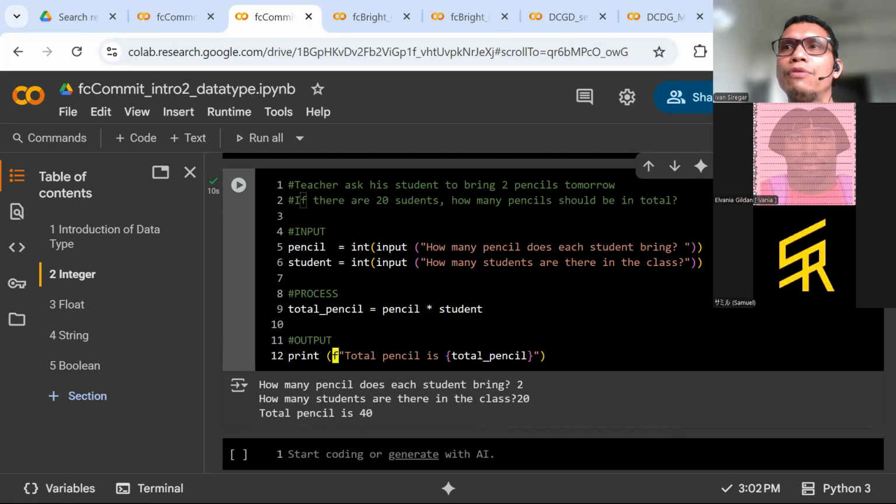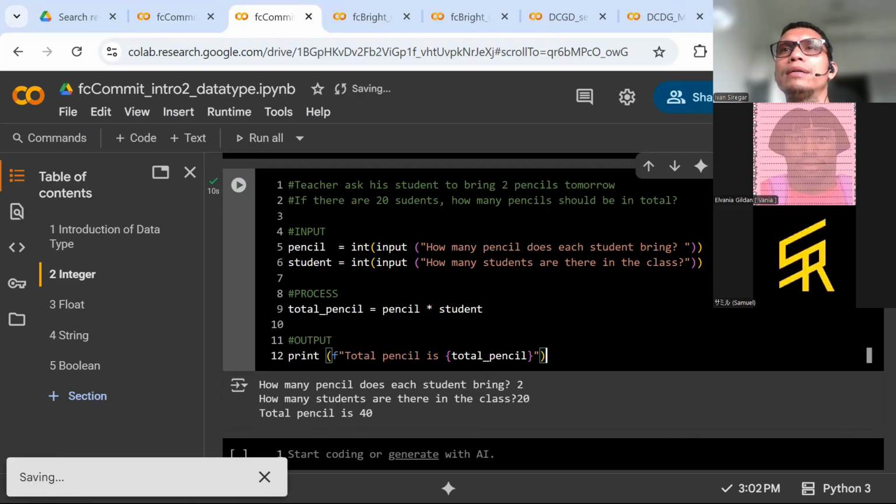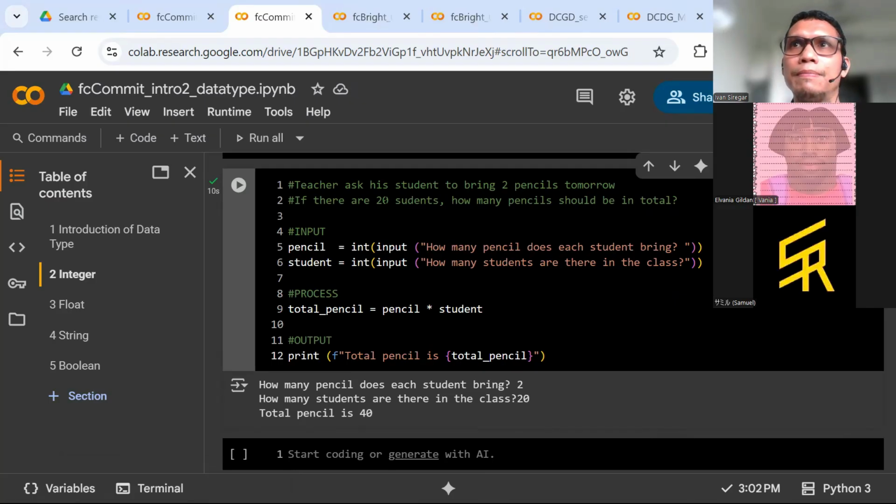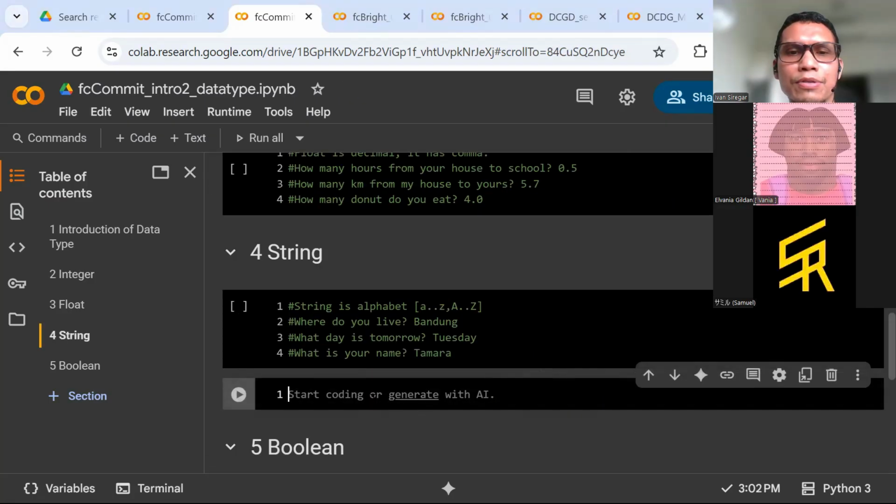And then for the variables, it will start with the open curly bracket and close with the close curly bracket. Ya, itu dia. Adjust your code. I give you 1 minute to make sure that you get the same as you see on the screen.